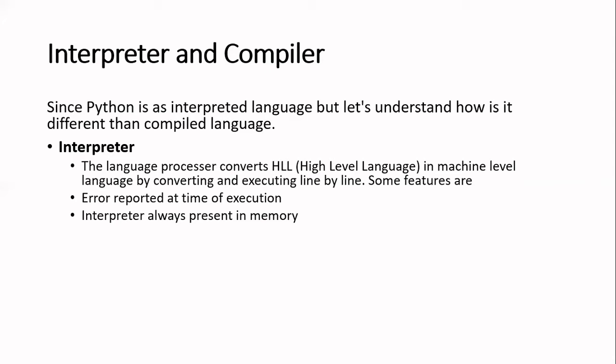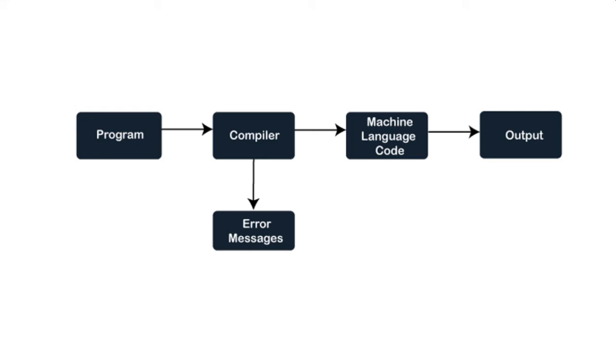What it will do is read one line, change that line into machine language and execute that line. So what is the benefit of that? Any error in the program is reported line by line. You write one line, your interpreter executes one line, and if there is any error, it will be reported at the same time.